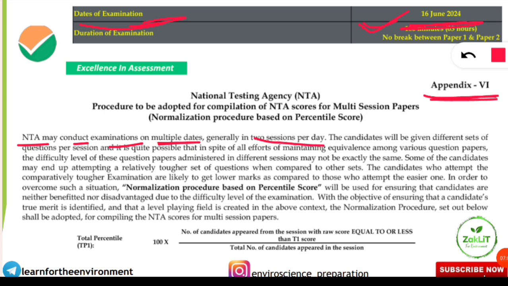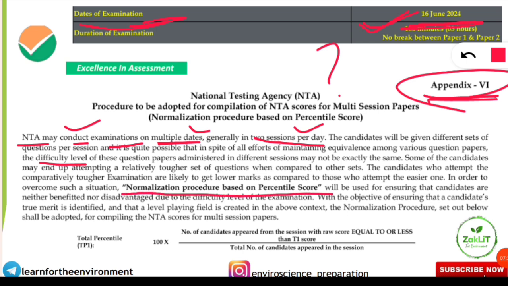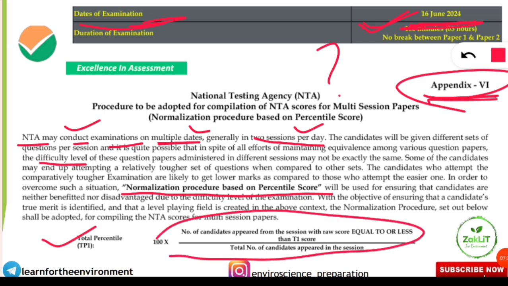So if they are mentioning 16 June as the date of examination, then why in Appendix 6 have they mentioned that NTA may conduct examination on multiple dates, generally in 2 sessions? They will try to give sets of questions at a comparatively similar level, but the difficulty level may vary. For that, they will do a normalization procedure based on percentile score. They have given the formula for how they will calculate the total percentile if a single paper is conducted in multiple sessions on multiple dates.